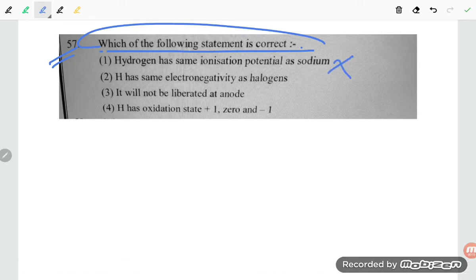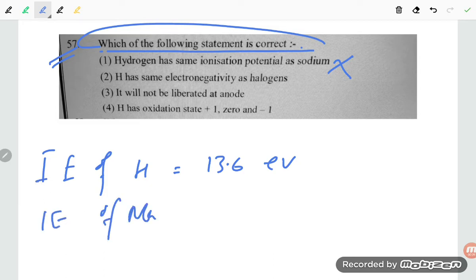This is absolutely wrong, students, because the IE of hydrogen, how much is there? It is 13.6 electron volt. If you talk about sodium, the IE of sodium, how much is there? It is 5.12 electron volt. So it is wrong, not the same.